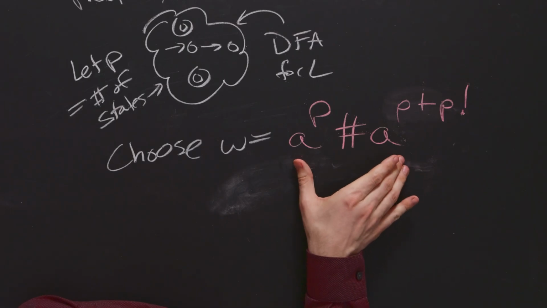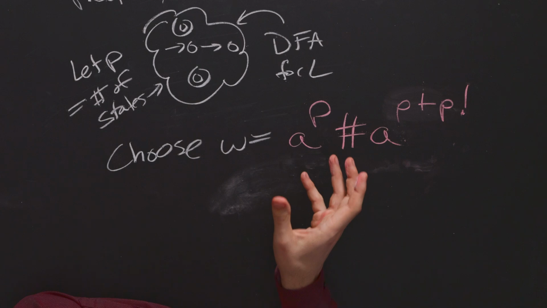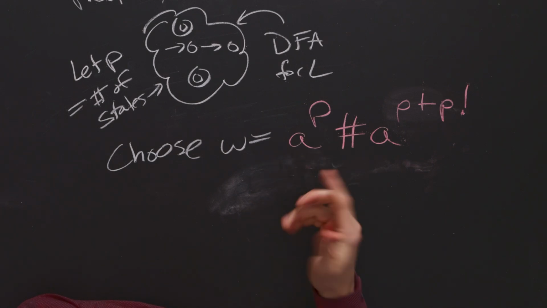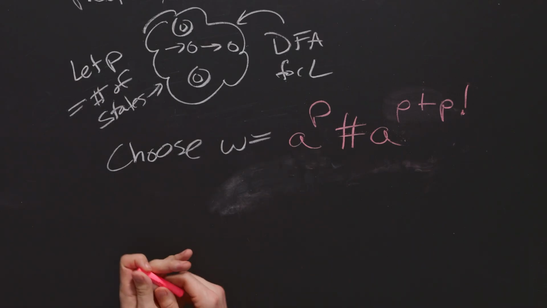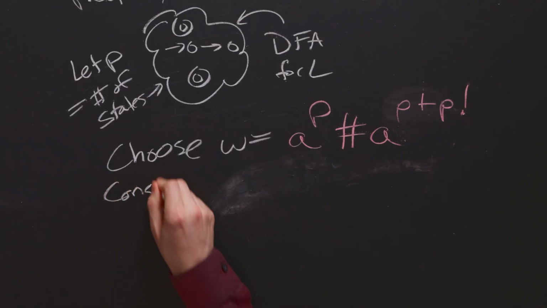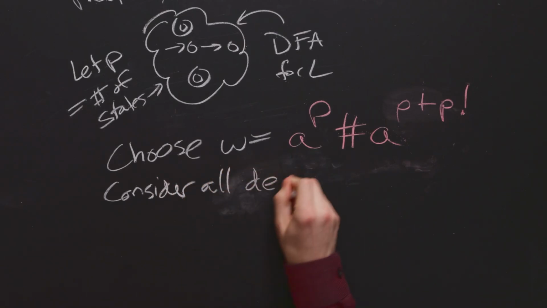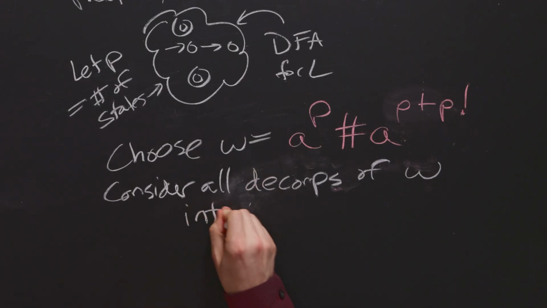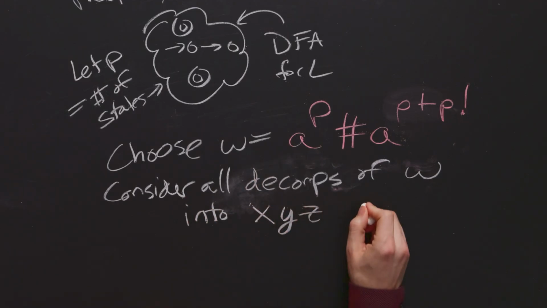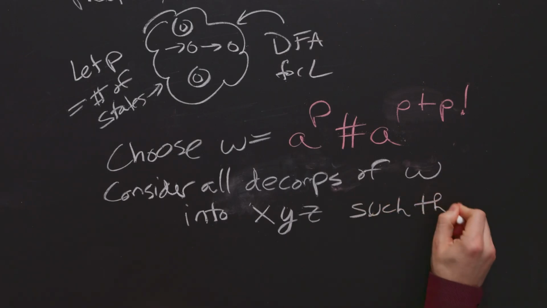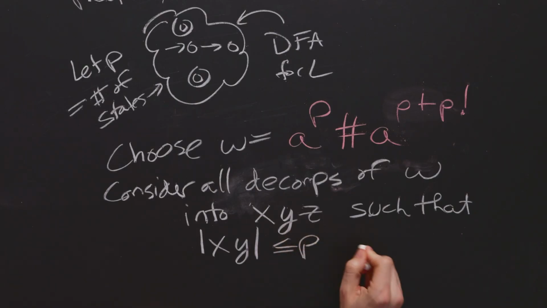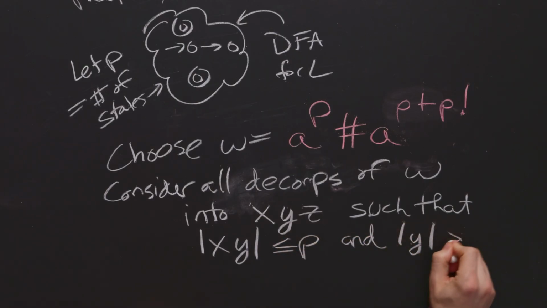Well, what are we going to do here? Since we're dealing with showing that it's not regular, we know what all the decompositions are, which are going to entirely be over here, some number of a's. So let's look at all possible decompositions. Consider all decompositions of this string w that I made right here into the 3 pieces x, y, z, such that the length of x, y is at most p, and the length of y is at least 1. So those are all the decompositions.